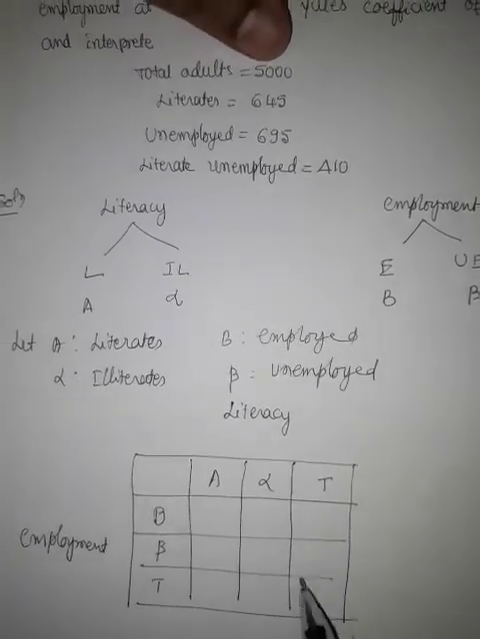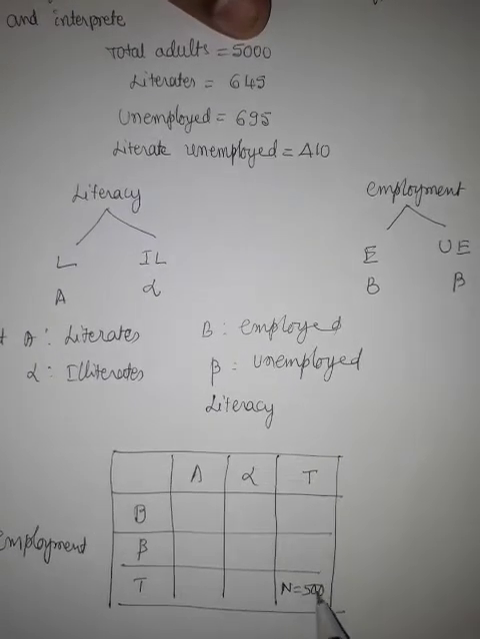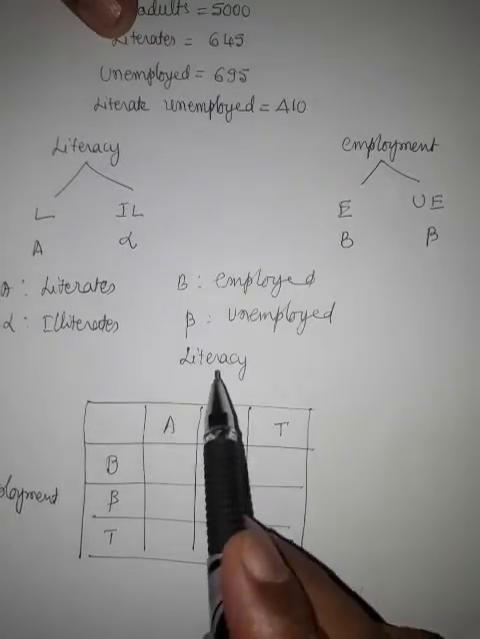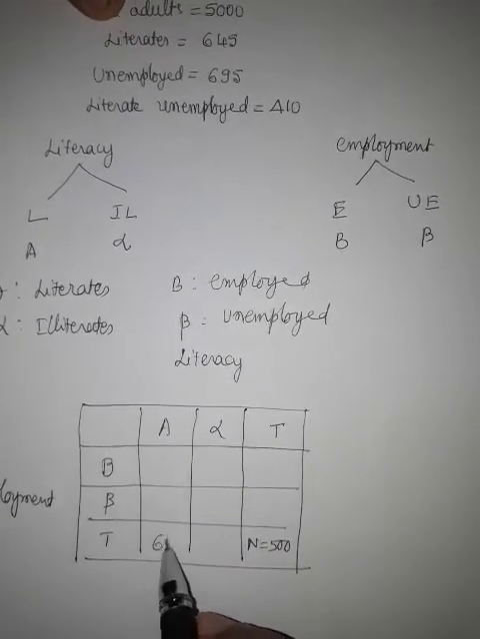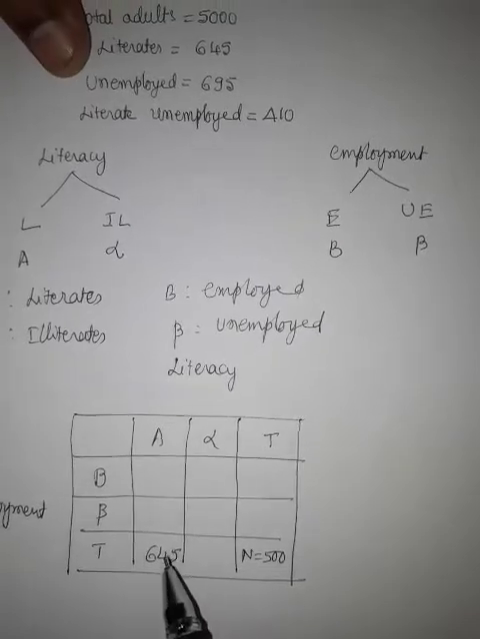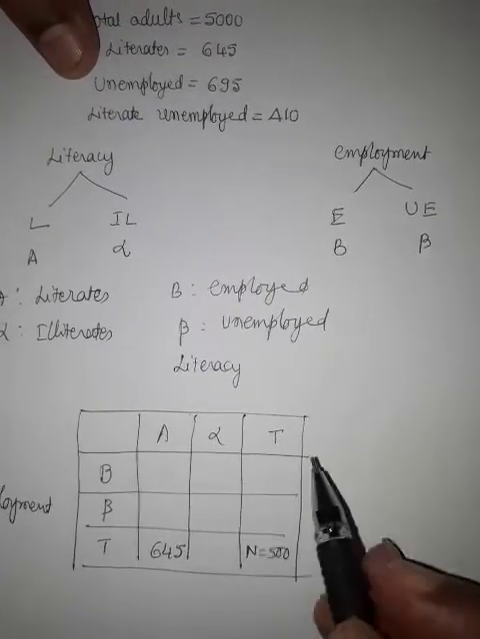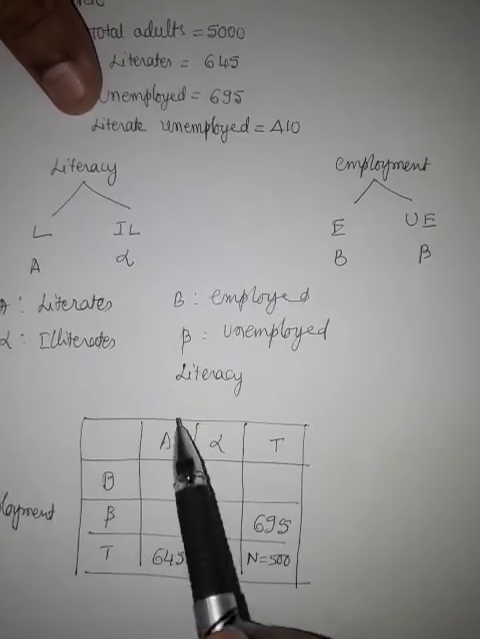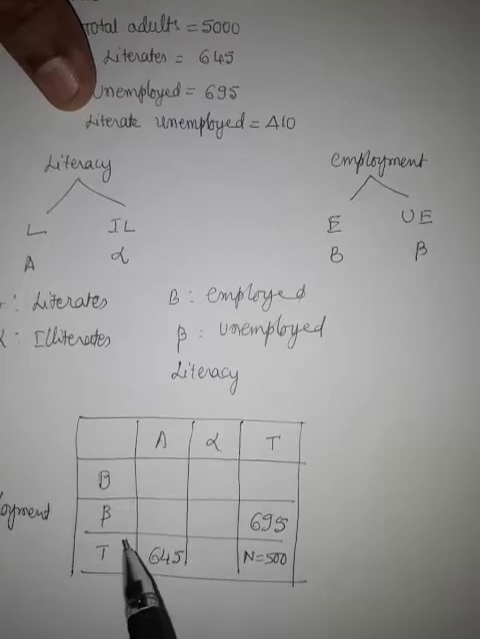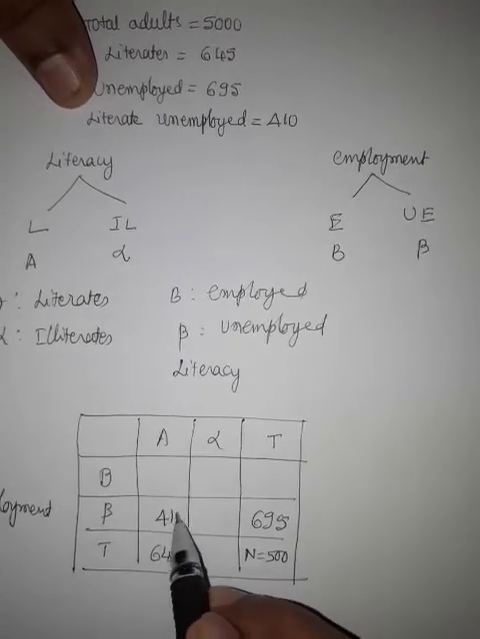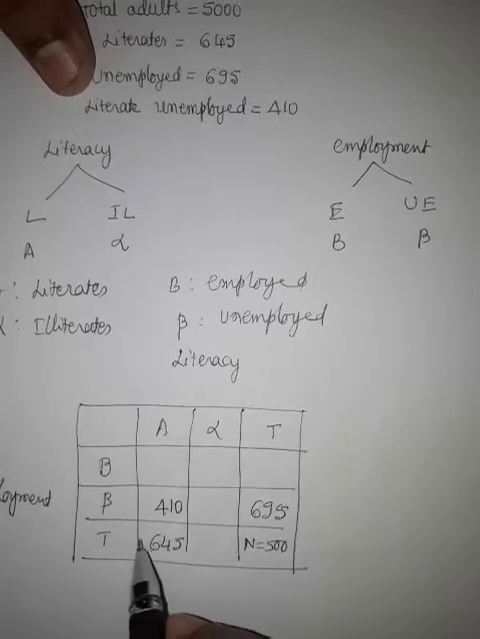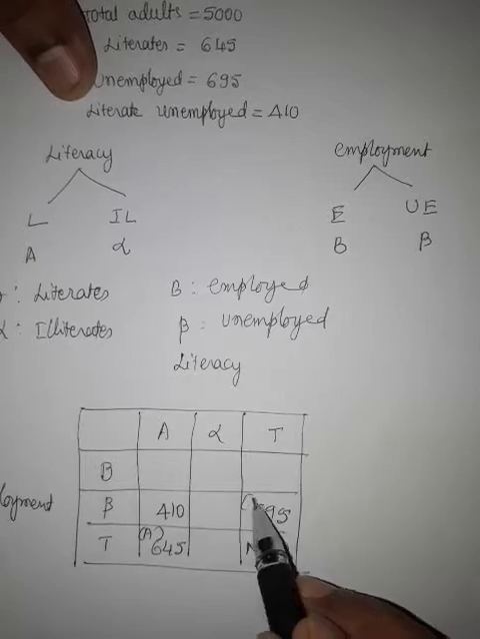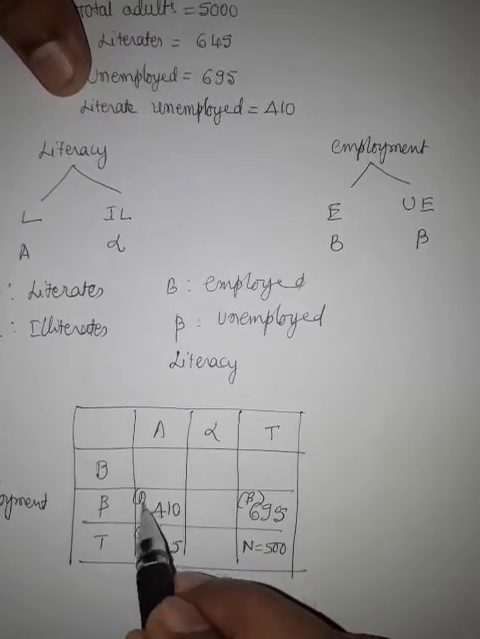Total adults is equal to 5000 means N is equal to 5000. Literates is equal to 645. So literates means A, 645. Unemployed is equal to 695. Unemployed is beta, 695. Literate, unemployed. So this is literate, this is unemployed. So A beta, 410. So this is N, this is bracket A, this is bracket beta, this is A beta.